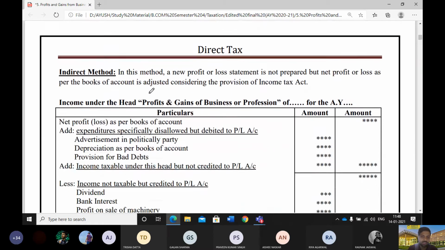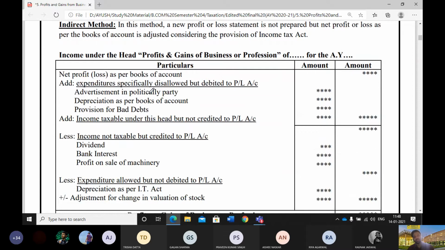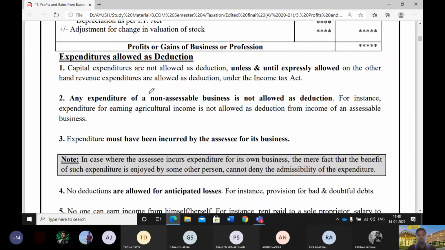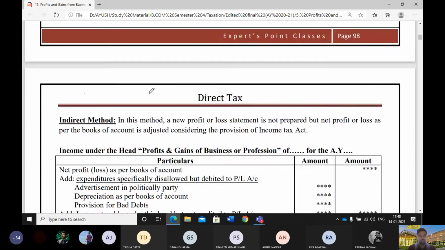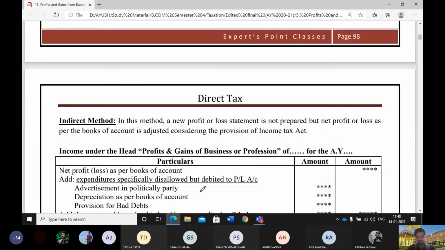Now there is another method which is known as indirect method. Under this method, what we do, we try to eliminate only those errors that are there in our profit and loss account. Let me explain this part to you.